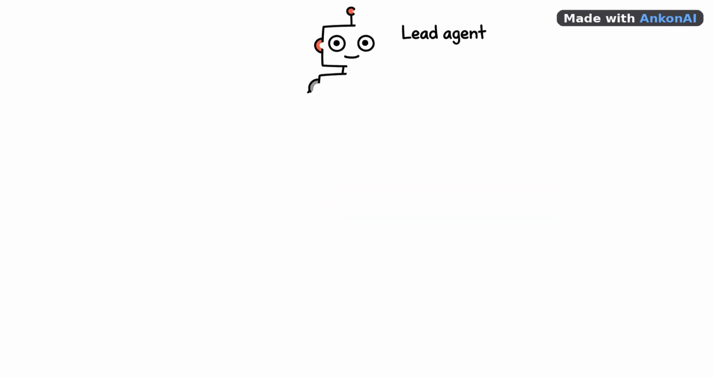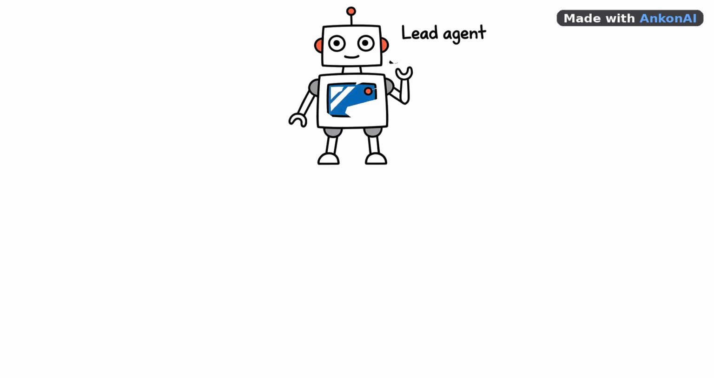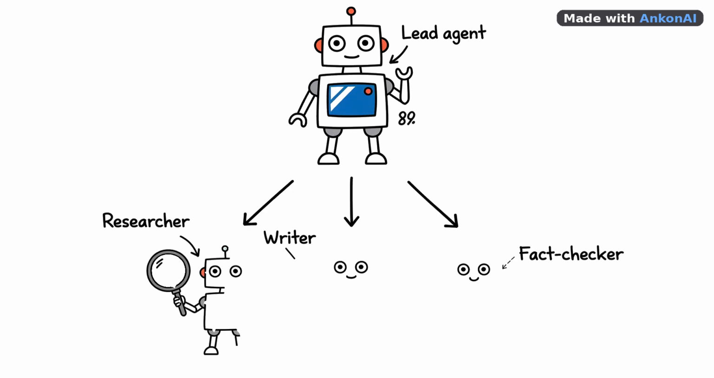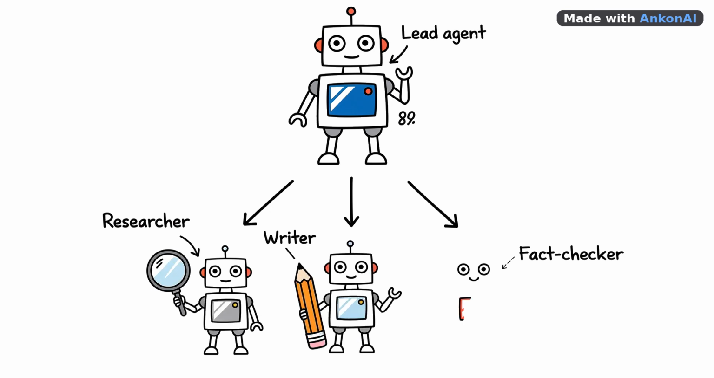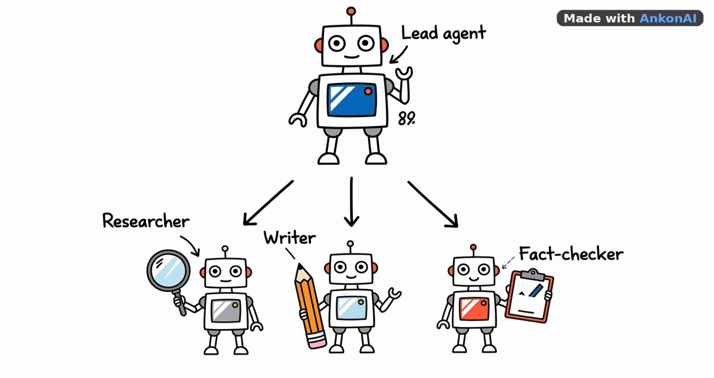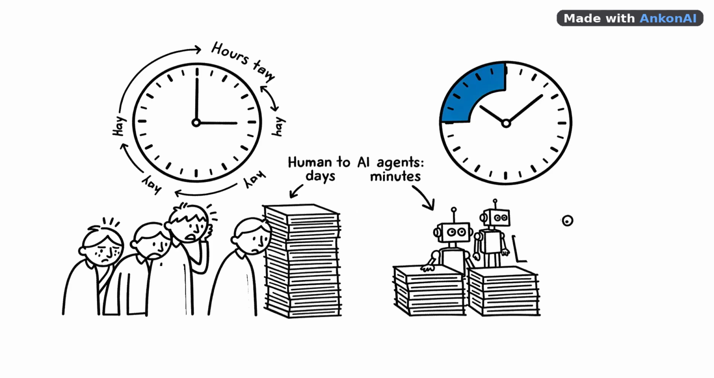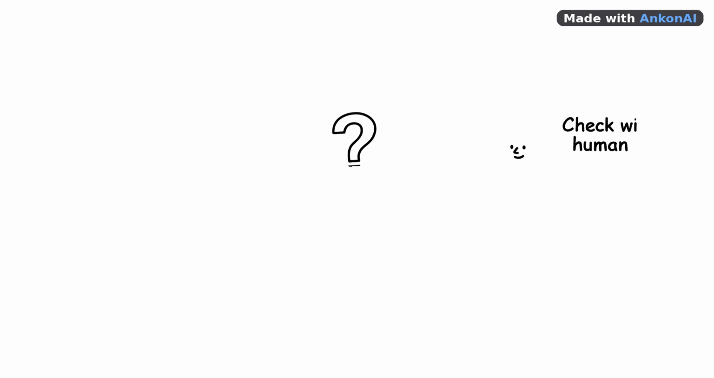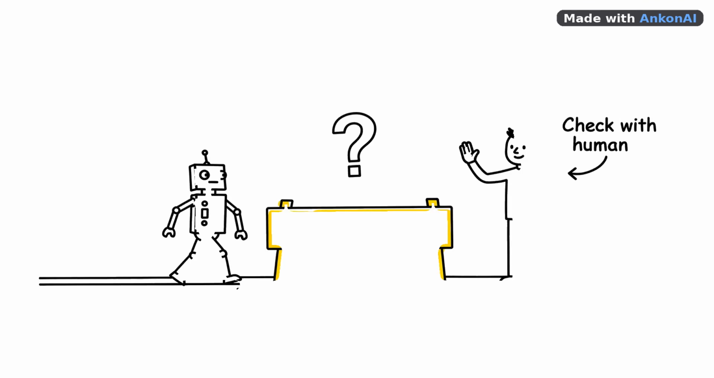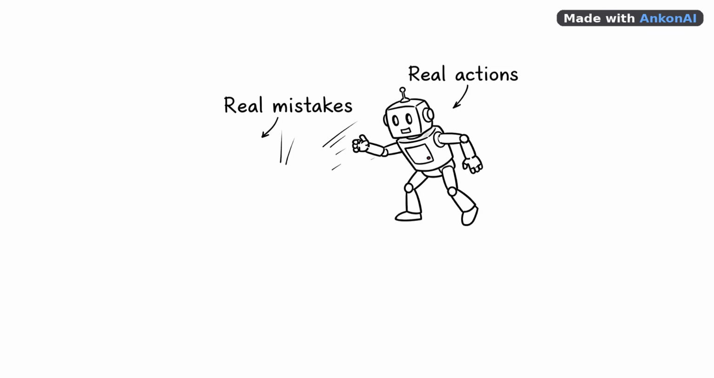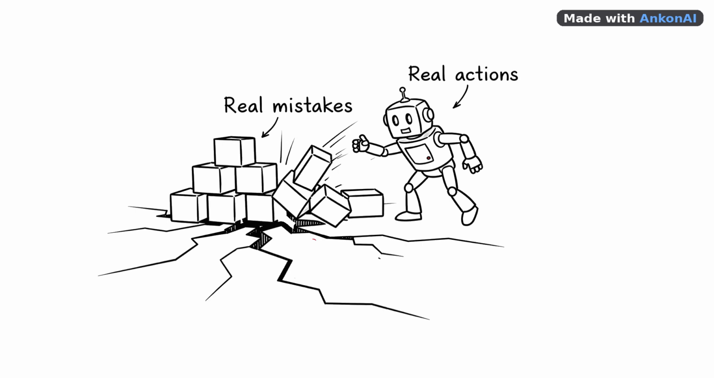And it gets even bigger. You can now have multiple agents working together, one researching, one writing, one fact-checking, all coordinated by a lead agent, like a team where everyone does what they're best at. That kind of teamwork lets AI handle tasks that would take a human team hours or days. The one genuinely unsolved piece is guardrails, figuring out when an agent should pause and check with a human before taking a big action. Because an agent that can act in the real world can also make real mistakes.